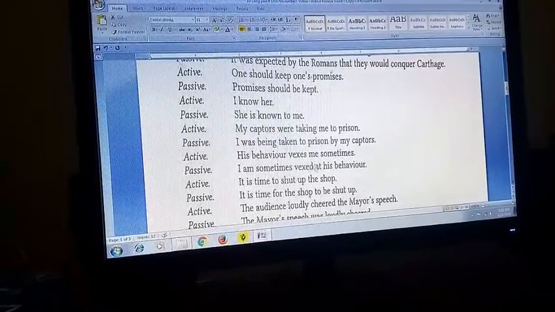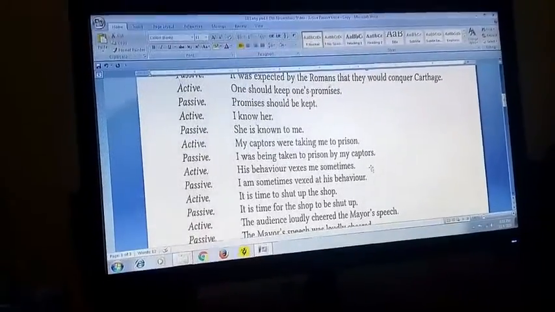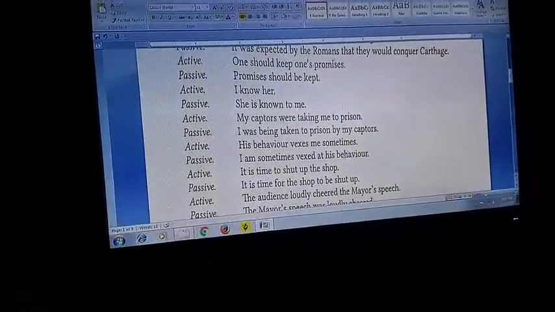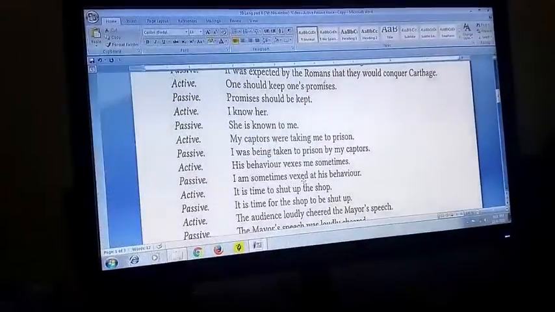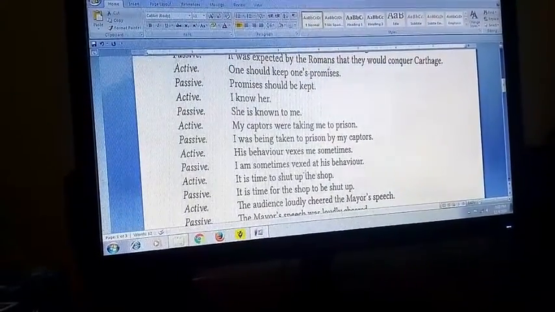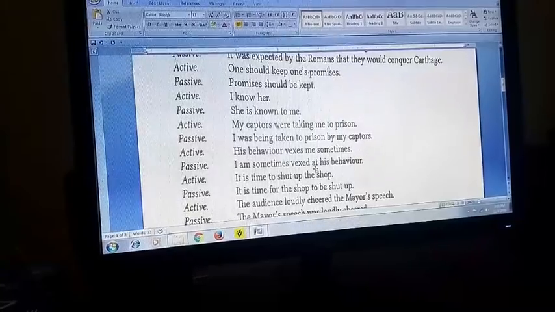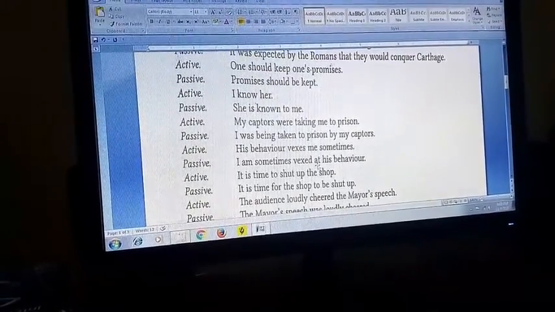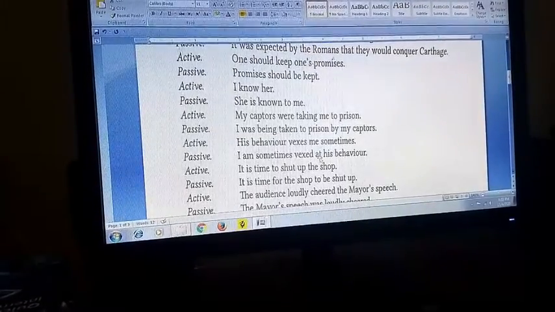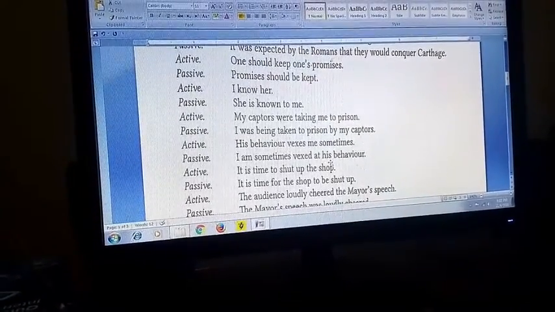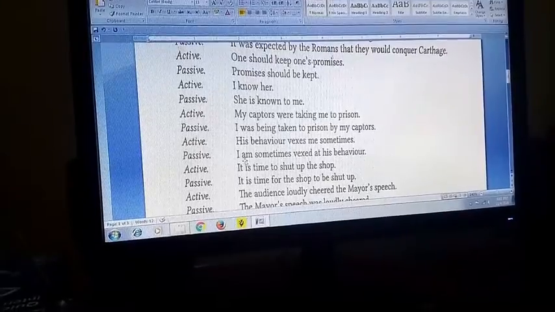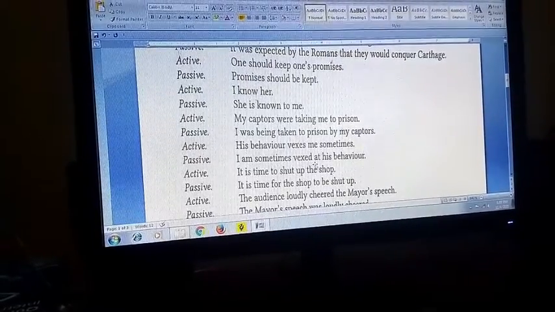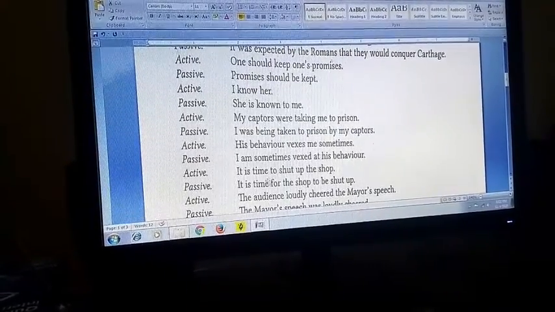His behavior vexes me sometimes, disturbs me, annoys me. So, I am sometimes vexed at his behavior. Suppose you write, I am sometimes vexed by his behavior. Will it be correct? Grammatically correct, but linguistically it doesn't sound so nice. So it is better to say, I am sometimes vexed at his behavior.